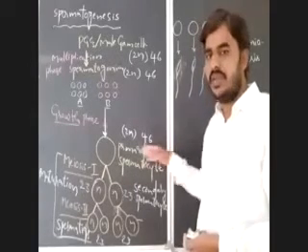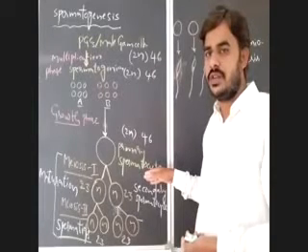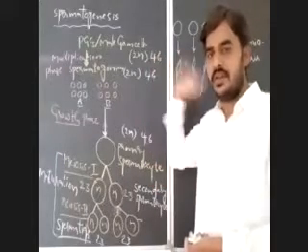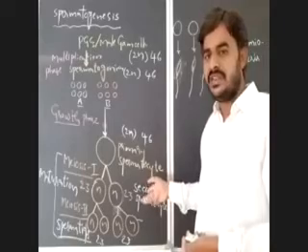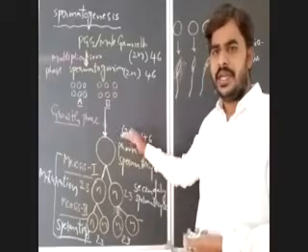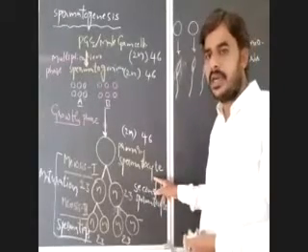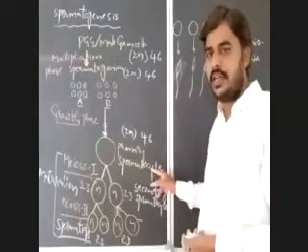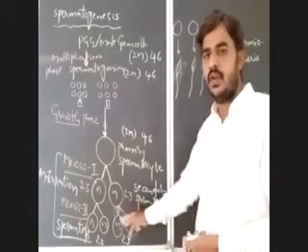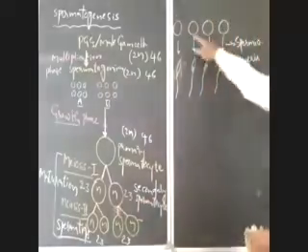After that, this primary spermatocyte will undergo meiotic divisions, or maturation divisions. Maturation divisions are nothing but meiotic divisions, and multiplication divisions mean mitotic divisions. Here it will undergo meiosis, in which meiosis 1 and meiosis 2 are the two parts. The primary spermatocyte undergoes meiosis 1 that leads to formation of two secondary spermatocytes, which are haploid in nature and possess only 23 chromosomes. Again, these secondary spermatocytes undergo meiosis 2, the equational division, that leads to formation of four spermatids.